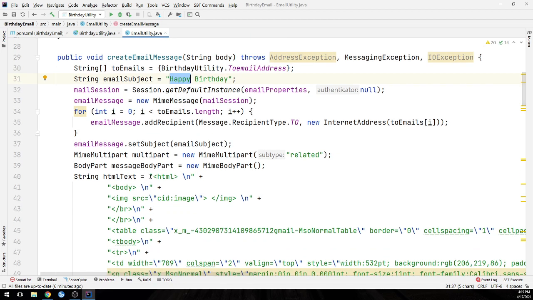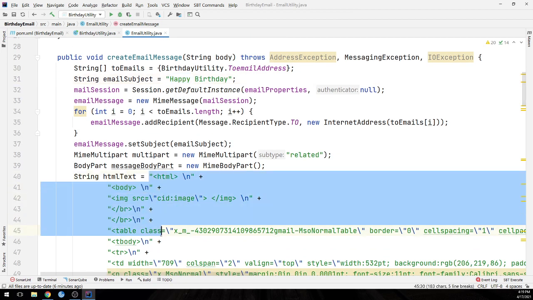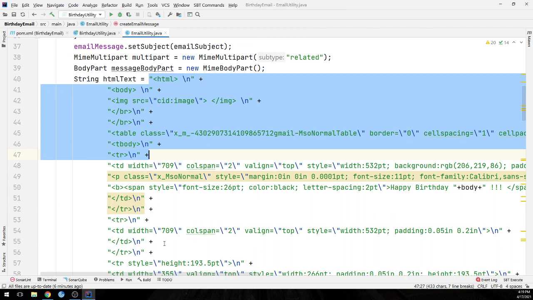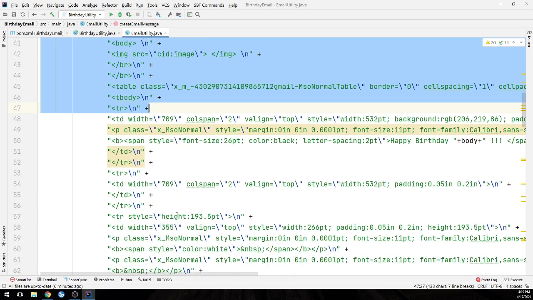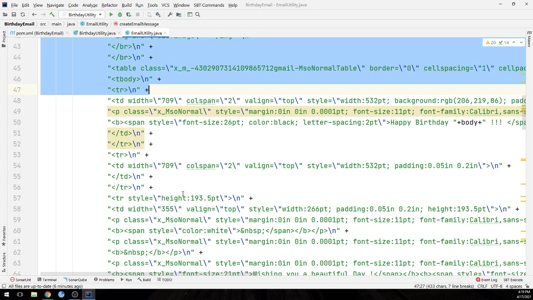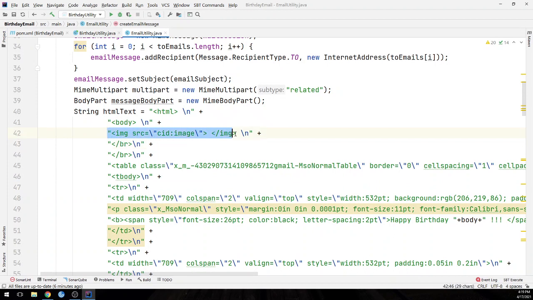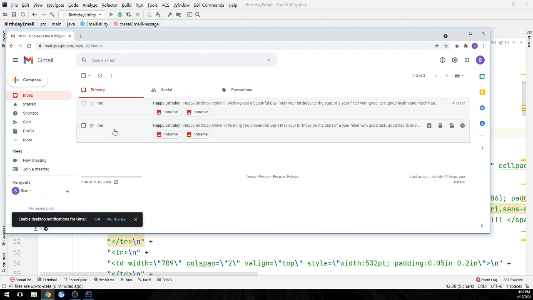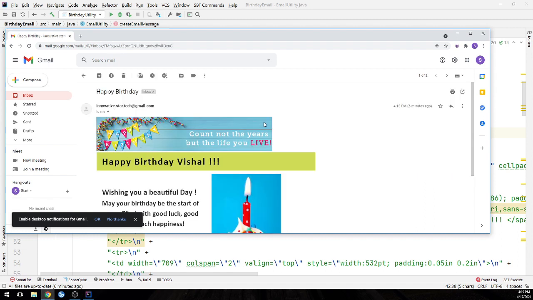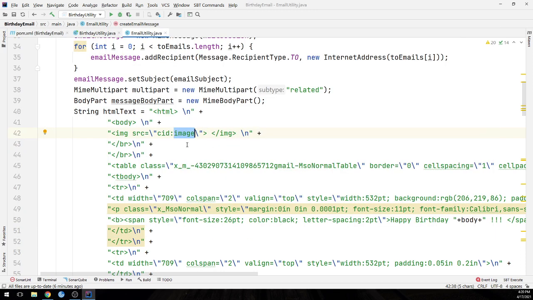Here is the static HTML template we have used. You can find anything from the web, modify any template, and use it. Here we have used the email source CID image, which is the first image you can observe in the email.